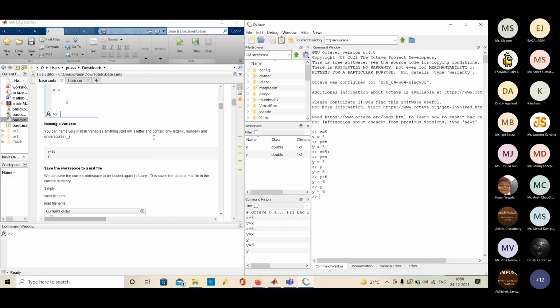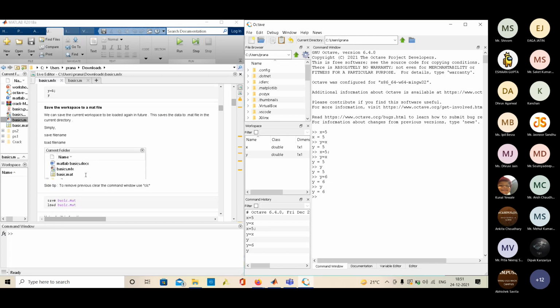Naming a variable is also a thing. You can name it anything, starting with letters. Then you can write numbers or underscores.